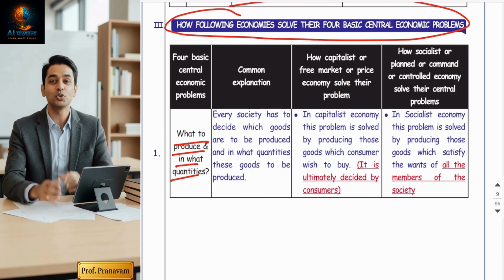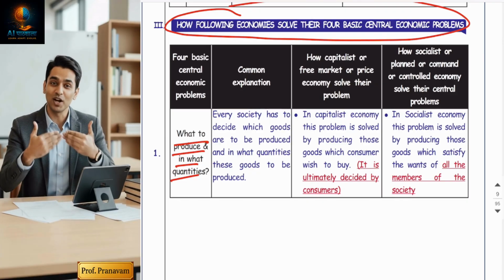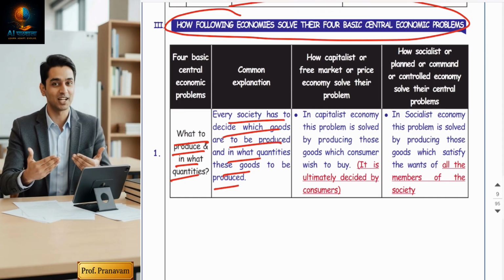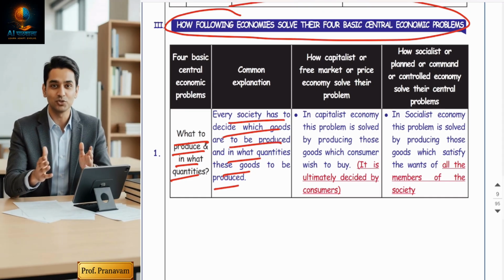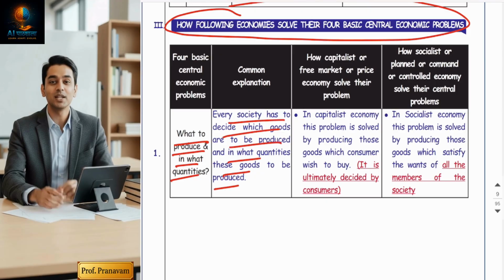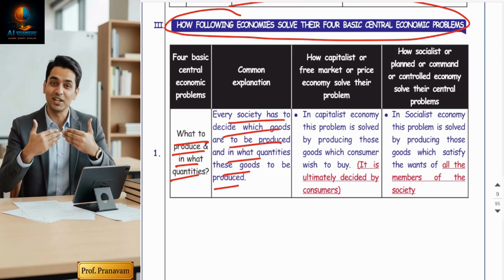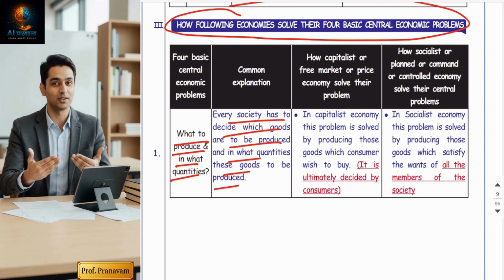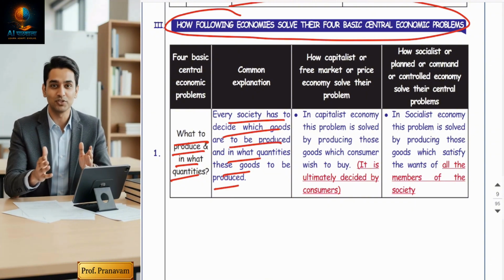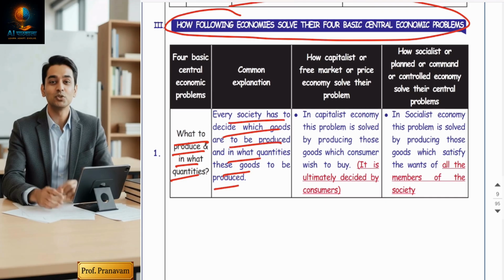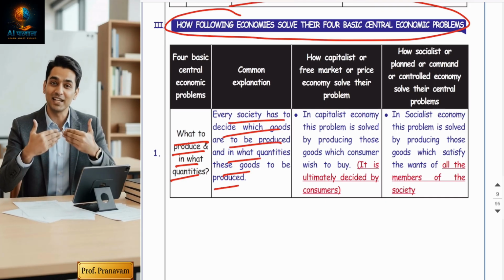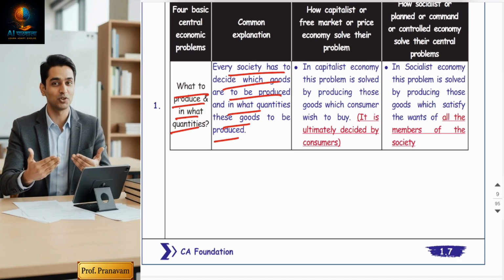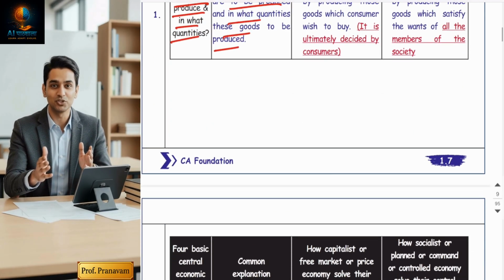This decision depends on the needs and priorities of the country and the people. For example, should India focus more on producing rice and wheat or on cars and technology? Because resources, that is land, labor, capital, entrepreneur, are limited, it is a question of choice and priority. So what to produce is our first question to solve.